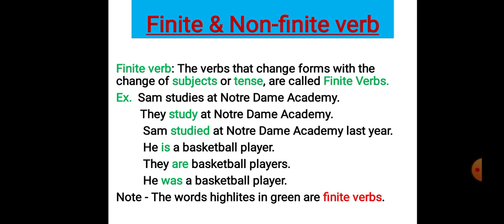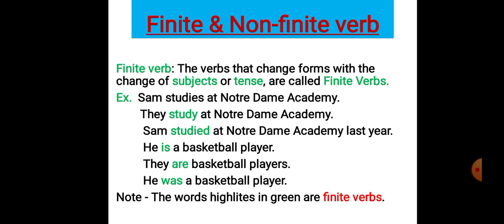Actually, a verb has a number of forms. The different forms of a verb may be base form, present form, past form, present participle form, past participle form, and infinitive form. These are the 6 forms of verbs.